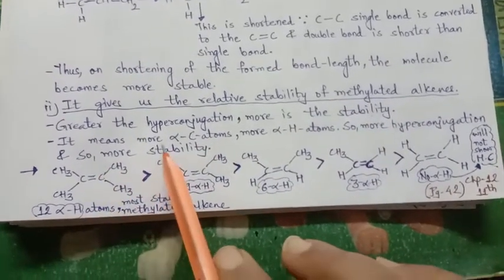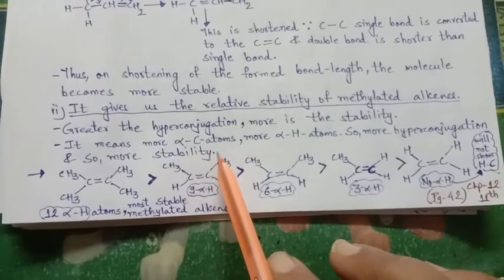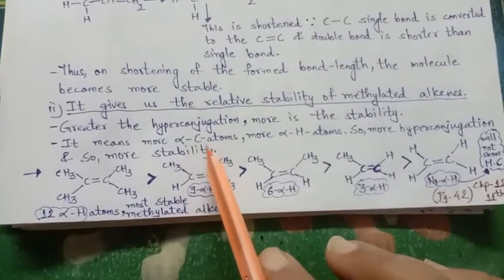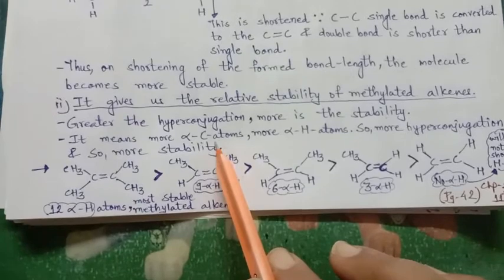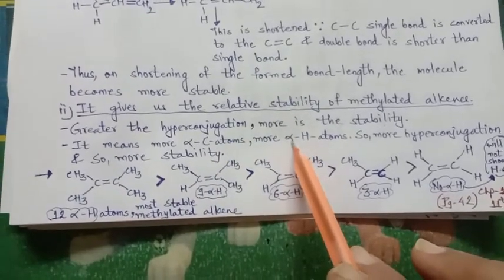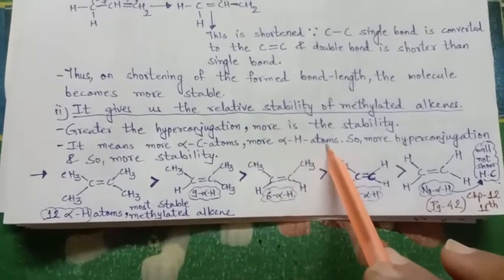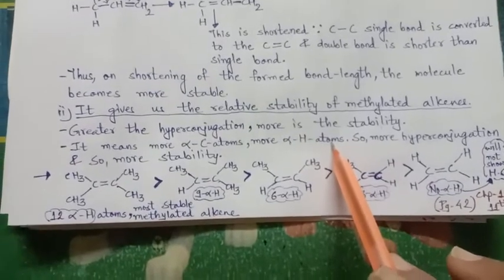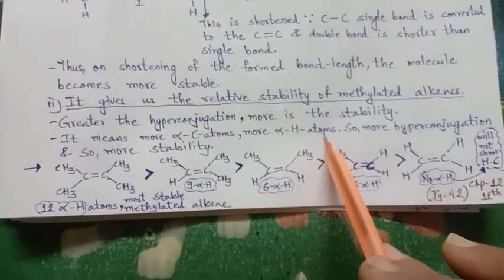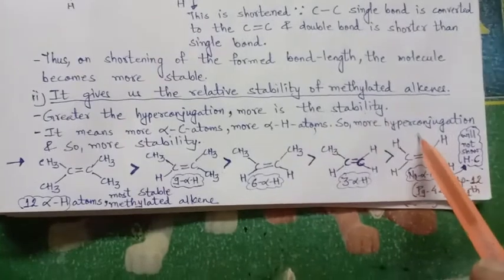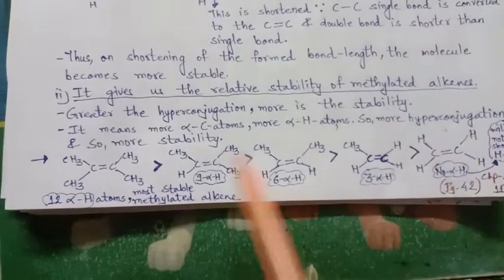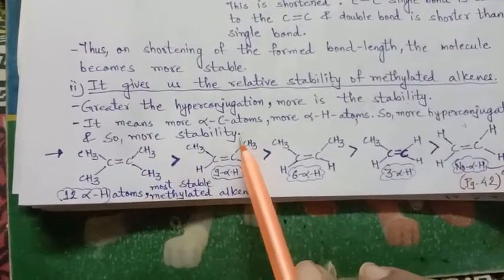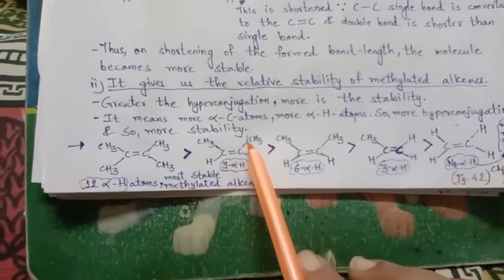It means as many more alpha carbon atoms will be there, that much more alpha hydrogen also will be there, and more alpha hydrogen means more hyperconjugation, and due to that more stability will prevail in the compound.